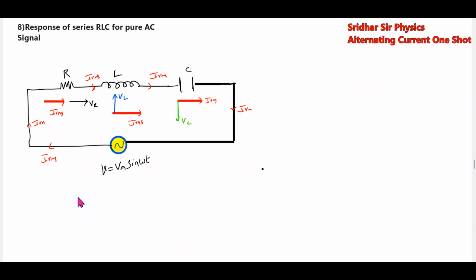Bring everything in the vector form. This is VC, and this is IRMS. This is VR, and this will be VL.